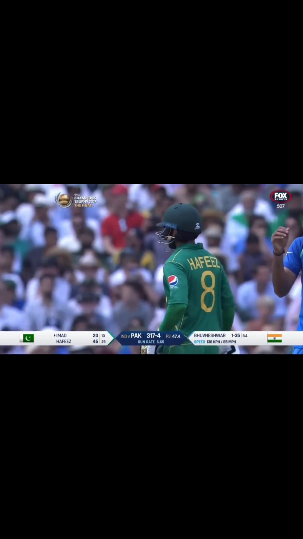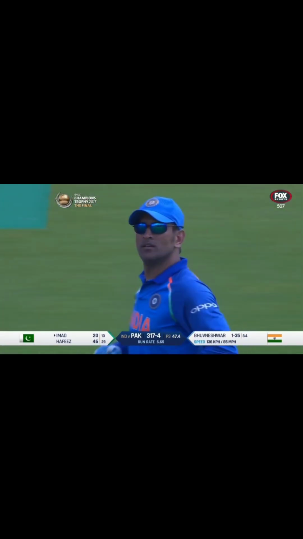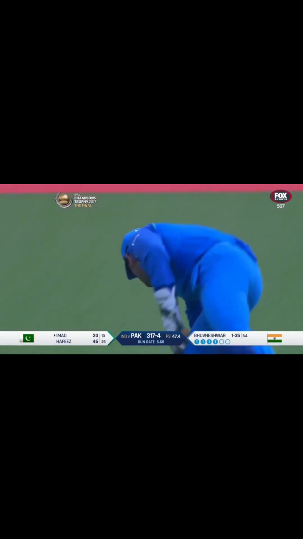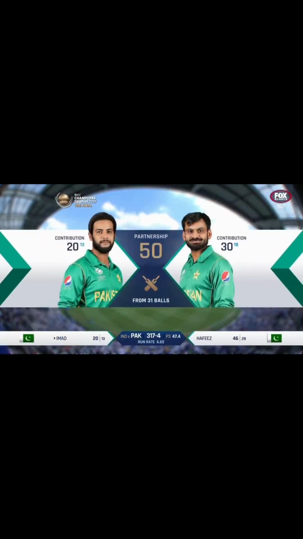All we could get was the bottom edge. Another single. Great over so far for India. 50 partnership of just 31 balls. And Pakistan have maintained pressure and momentum. Still looking good to get to 340.